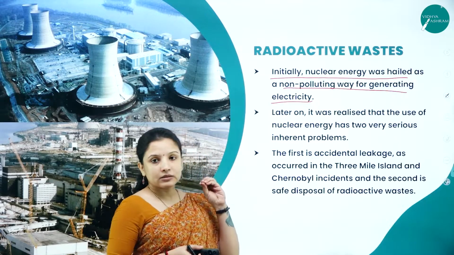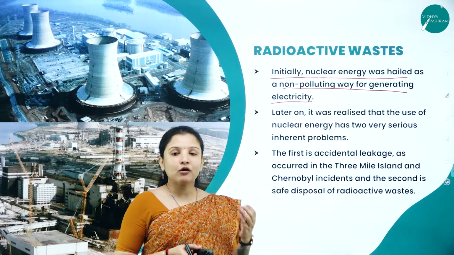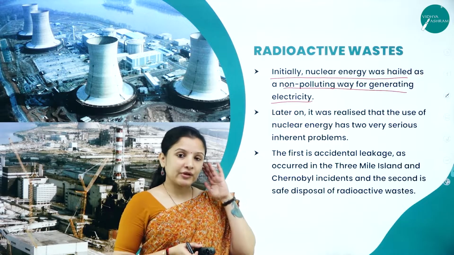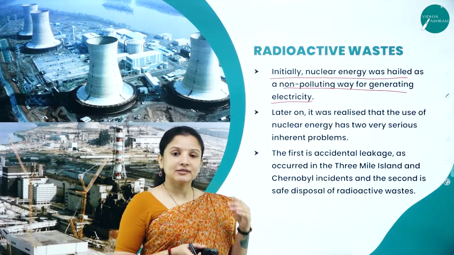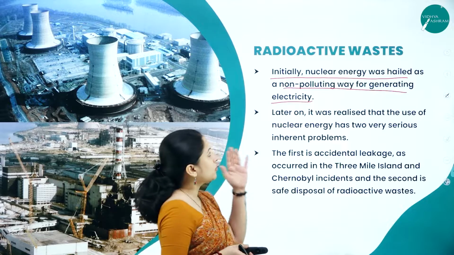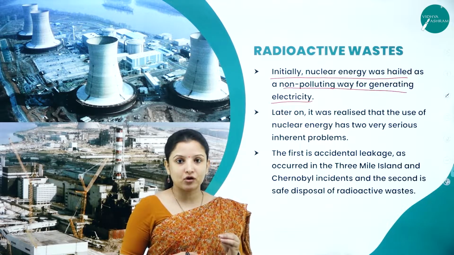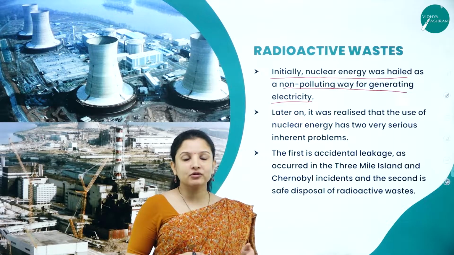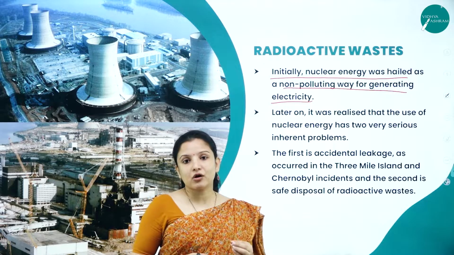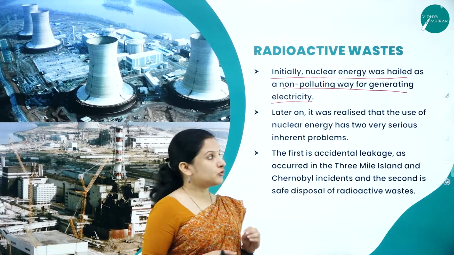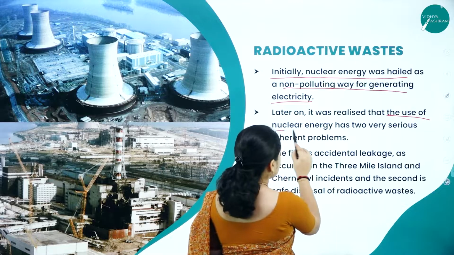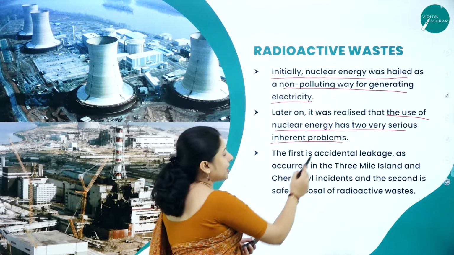So the government came up with the idea of switching over to nuclear energy in order to generate electricity. When they put forward this proposal, the scientists involved said that nuclear energy would not cause any pollution to the environment. But later on, they came to know that it was not true. It can have quite a hazardous effect on the environment as well as on humans if they are exposed to it. Later it was realized that the use of nuclear energy has two very serious inherent problems.